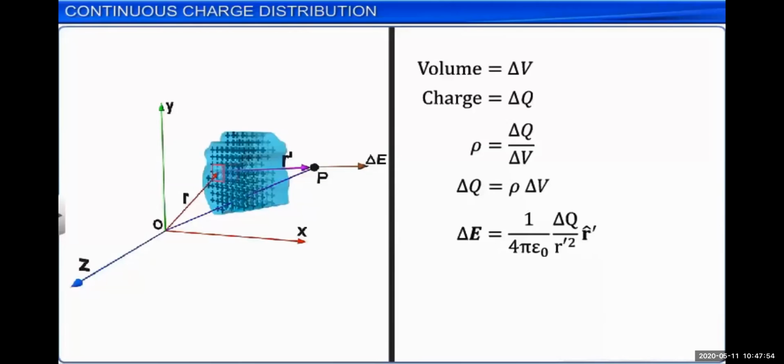This is the very small electric field intensity at point P due to the very small region having the charge delta Q.